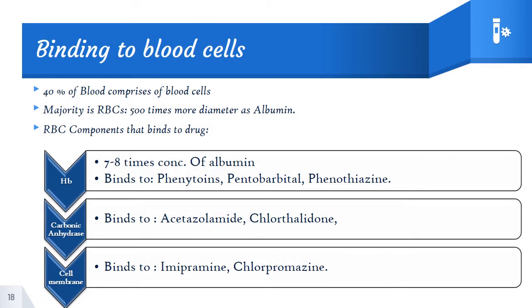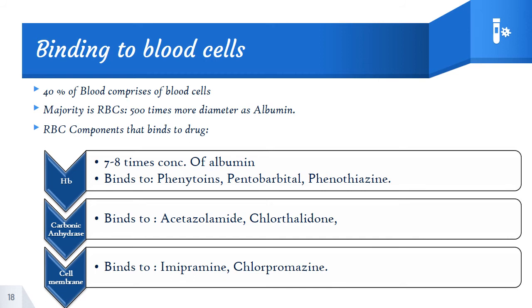Well, the next is about binding of drugs to blood cells. 40% of blood comprises blood cells. Among it, the majority is RBC, and this RBC is 500 times more in diameter than that of HSA or albumin. In case of albumin, as we discussed previously, it's very huge in quantity, so saturation is very uncommon in that condition of binding. Even so, compared to HSA, due to its abundant presence, RBC poses a major binding condition.